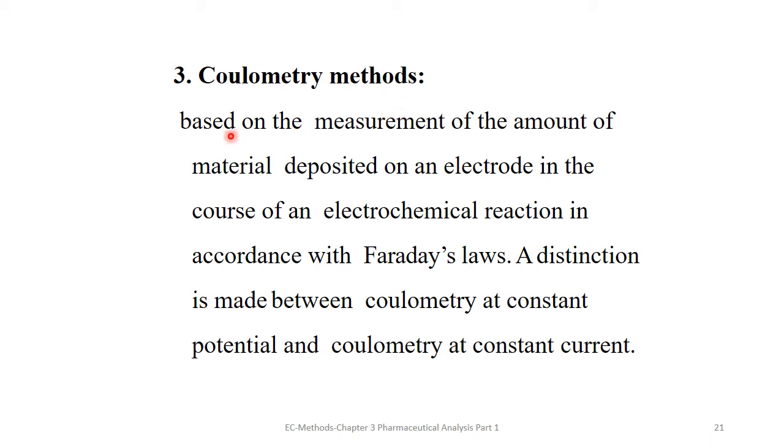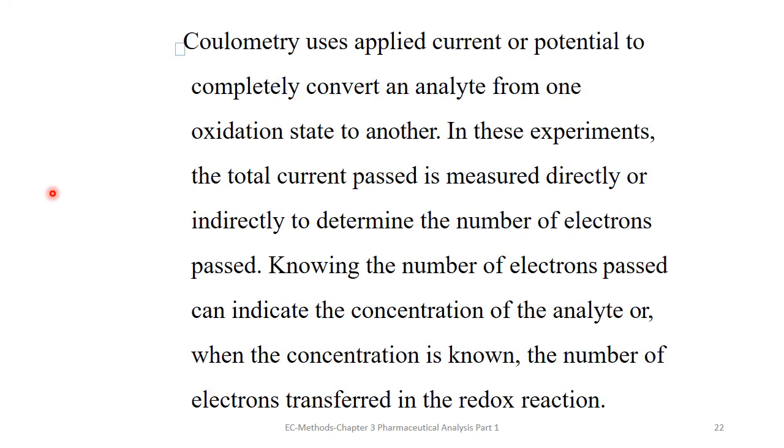Coulometric methods are based on the measurement of the amount of material deposited on an electrode in the course of an electrochemical reaction in accordance with Faraday's law. A distinction is made between coulometry at constant potential and coulometry at constant current. Coulometry uses applied current or potential to completely convert an analyte from one oxidation state to another.